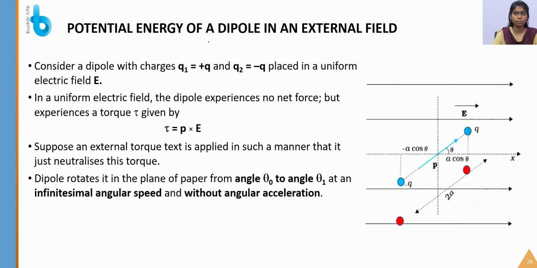Okay students, let's see the potential energy of a dipole in an external field. Consider this external field which is directed from left to right. I am placing a dipole which has charges minus q and plus q, kept at a distance 2a, so that it makes an angle theta with respect to the horizontal. First I am considering this dipole, which has Q1 plus q and Q2 minus q, placed in a uniform external field.